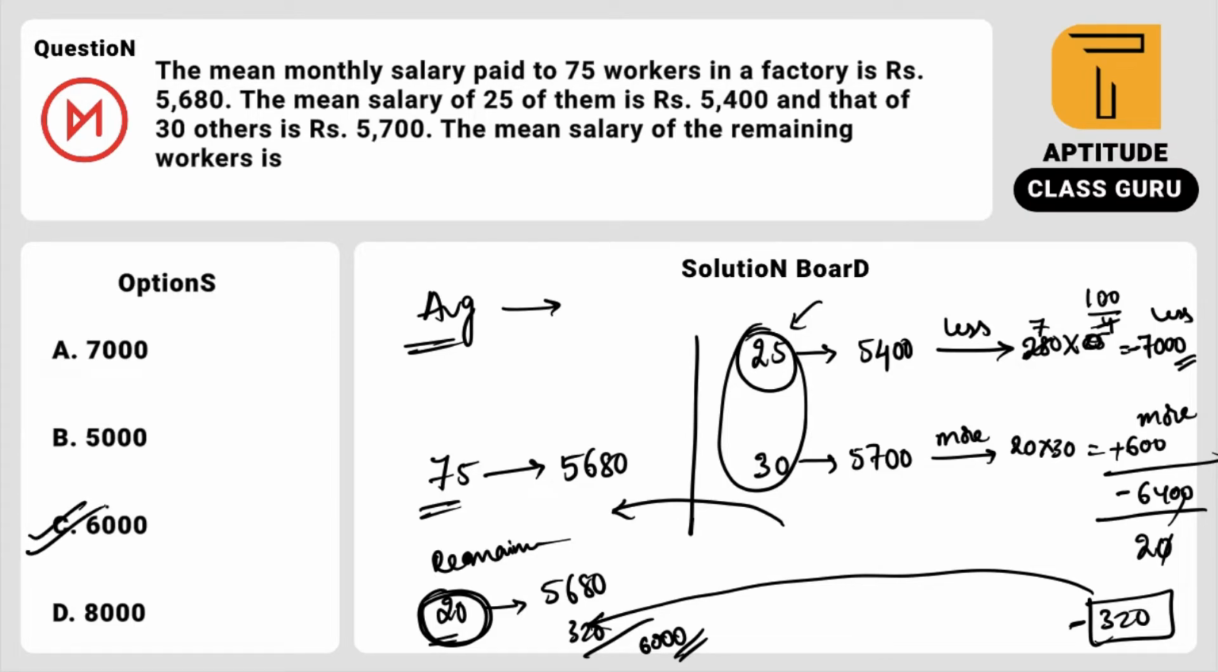If you understand the averages concept through the negative concept, it will be easier. But you need to be aware of this concept first, then only you can understand this approach, or else you have to go through the normal approach. It will take you a lot of time.